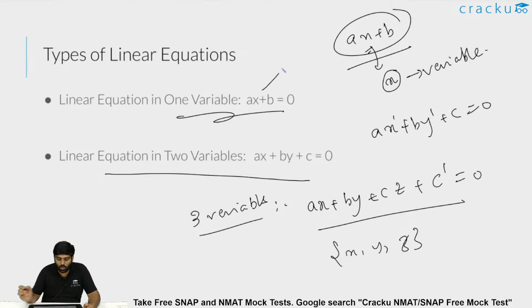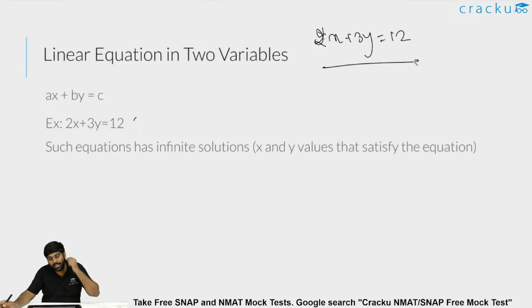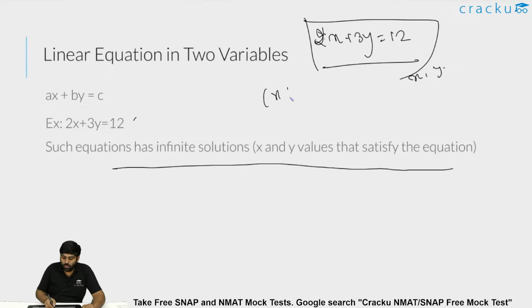In the one variable case there is only x, in two variables there are x and y. So this is a basic introduction to the linear equation. You can see a linear equation in two variables, ax plus by equal to c. For example, 2x plus 3y equal to 12 is taken on this slide. So this is a linear equation in two variables where x and y are variables. Such an equation has infinite solutions, x and y which satisfy the equation. If I say 2x plus 3y equal to 12, how many pairs x comma y can you find such that it holds this equation? Infinite.